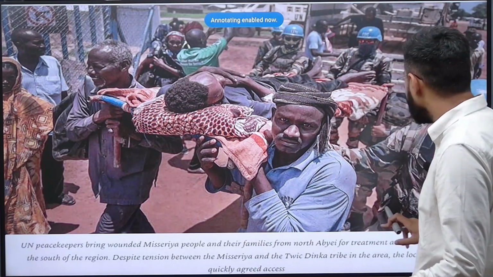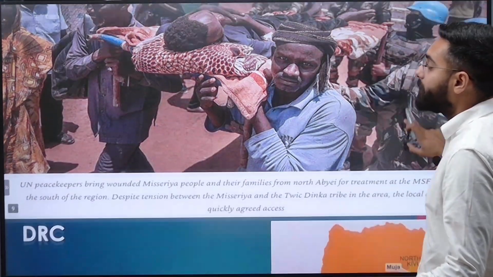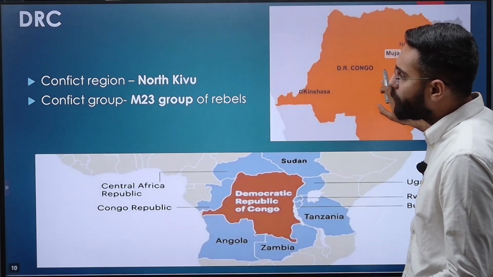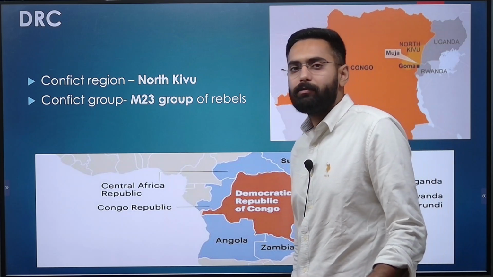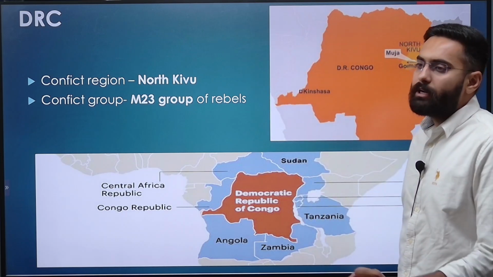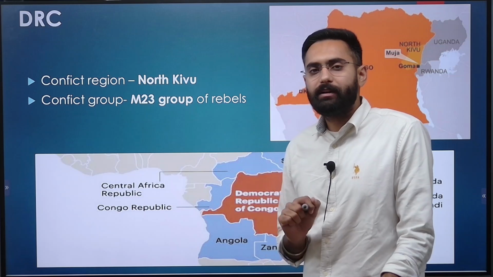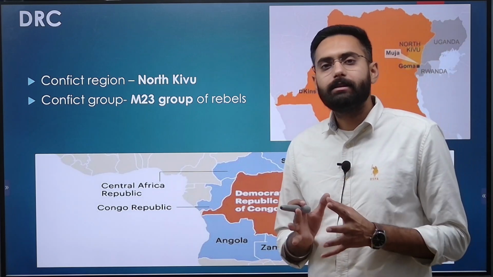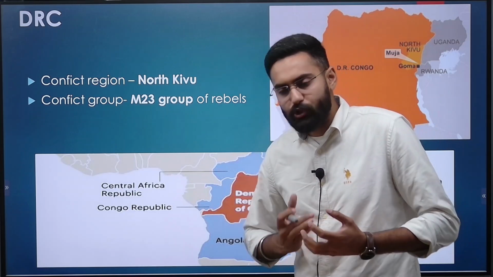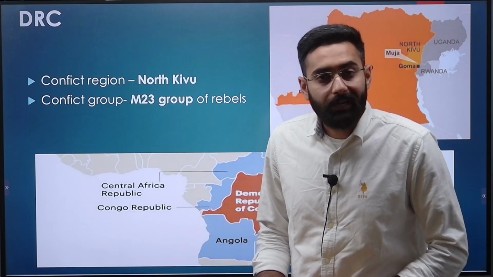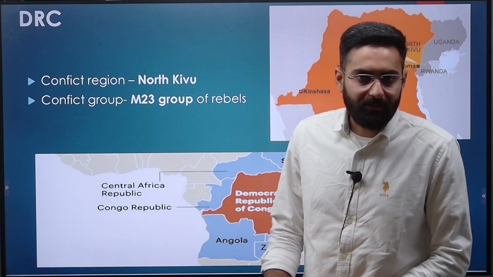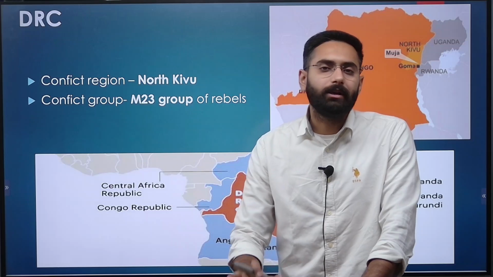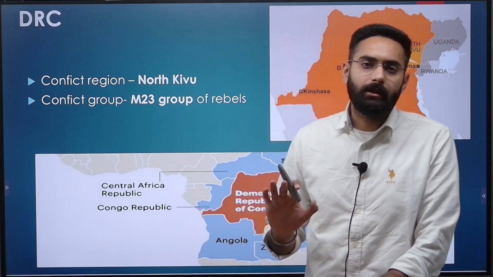So if you are born in this country, then you should certainly feel blessed that we are part of our pyara Bharat. Then going a little down, Democratic Republic of Congo. Now in Democratic Republic of Congo there is one conflict region which you have to remember, that is North Kivu. And in North Kivu, the group which is active is M23 rebels. Why is it called M23 rebels? Why not M25? This is because of the March 23 movement which M23 rebels launched in Northern Kivu.